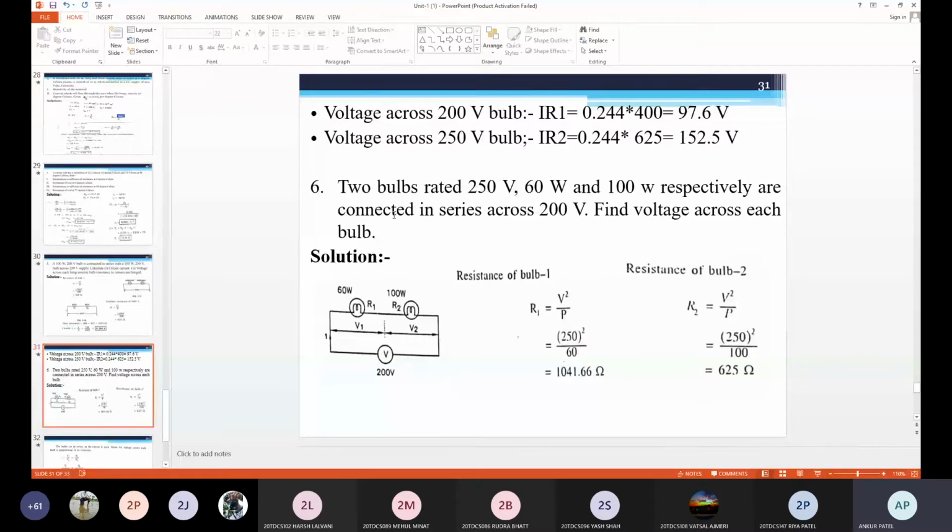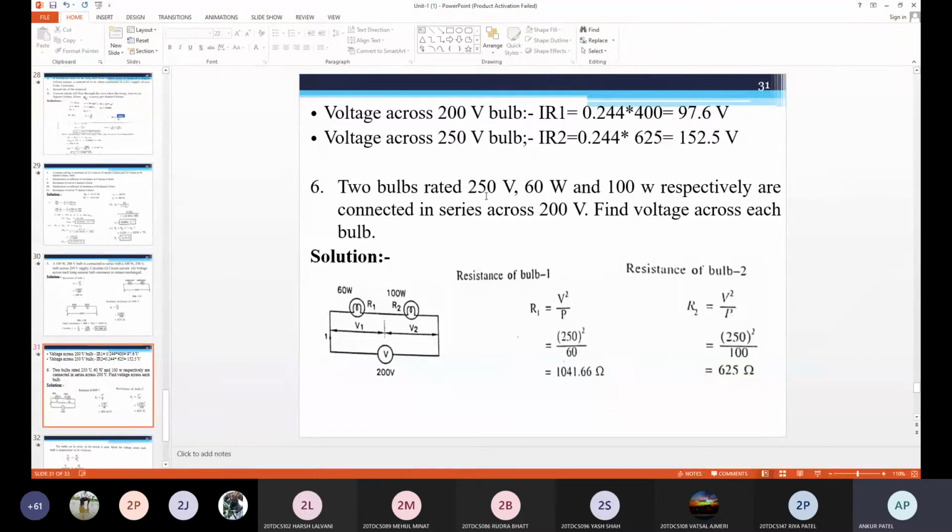So the second example is two bulbs rated 250 volt, 60 watt, that is the first bulb, and 250 volt, 100 watt. So the voltage is the same, but the watt rating is different. The two bulbs, 250 volt, 60 watt, and 250 volt, 100 watt, respectively, are connected in series across 200 volt. Find the voltage across each bulb. So we need to find V1 and V2.